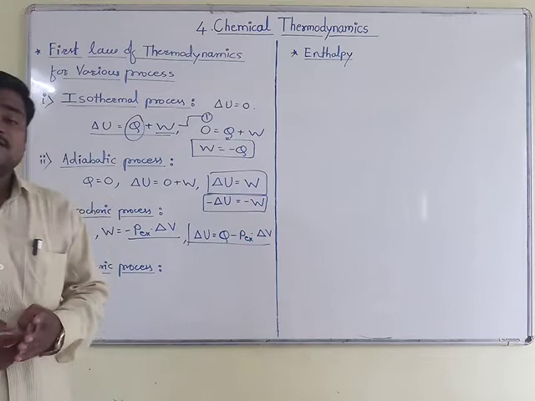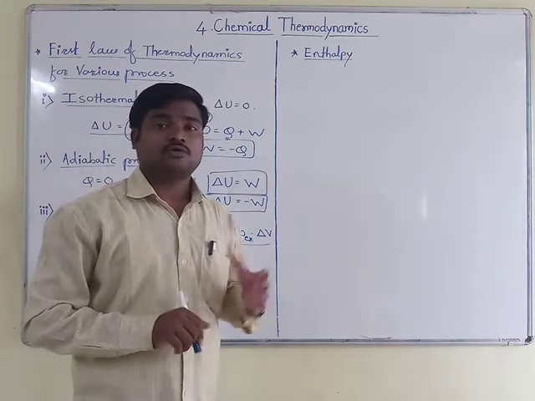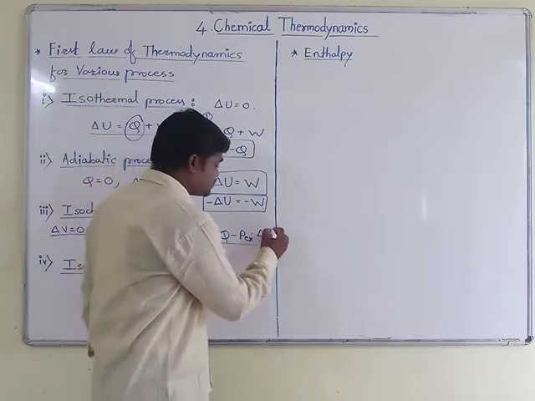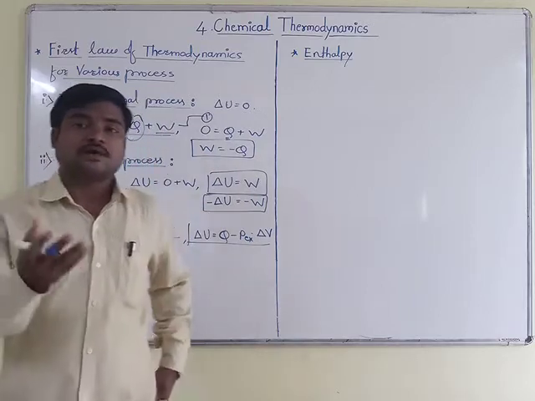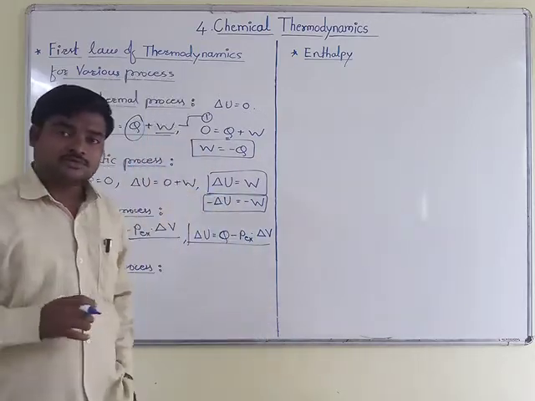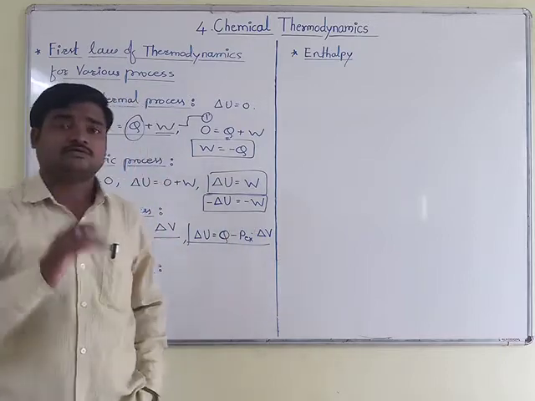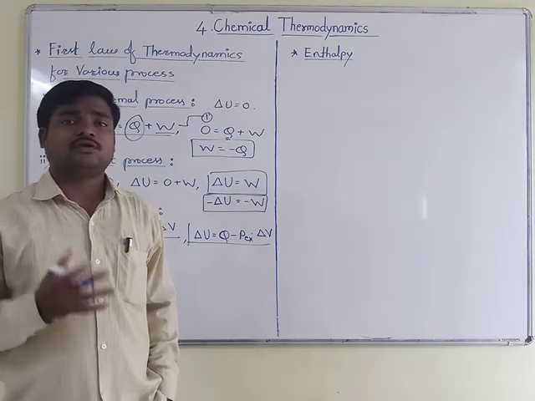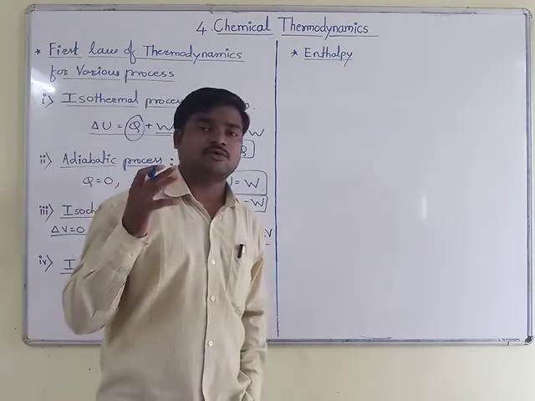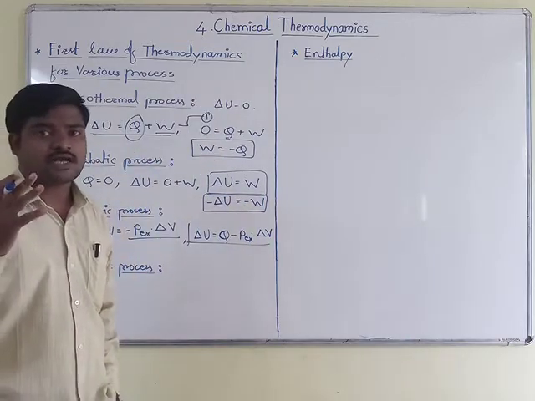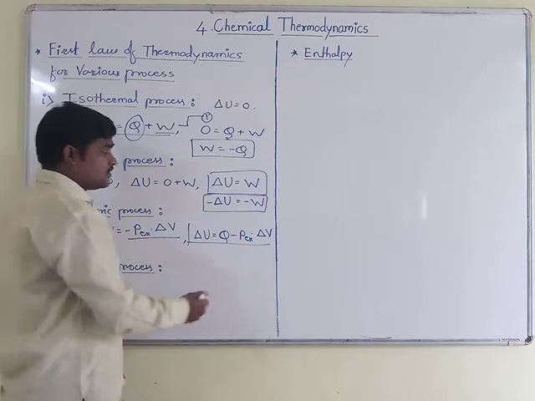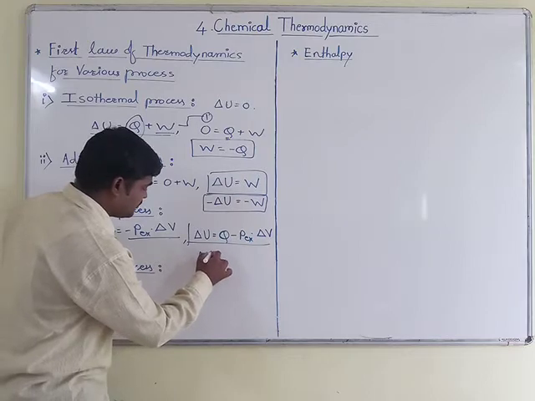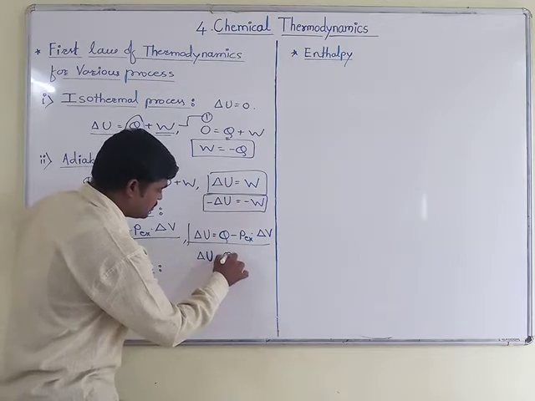But as the reactions we are carrying out are in a closed vessel or closed container, delta V, that is the volume change, becomes equal to 0. Because the initial and final volumes are equal, their subtraction also becomes equal to 0. Therefore this whole term becomes equal to 0, and we can write this equation in a modified form, that is delta U is equal to QV.